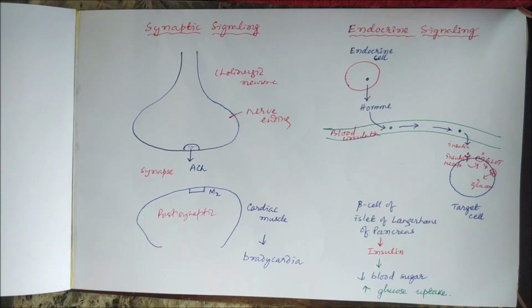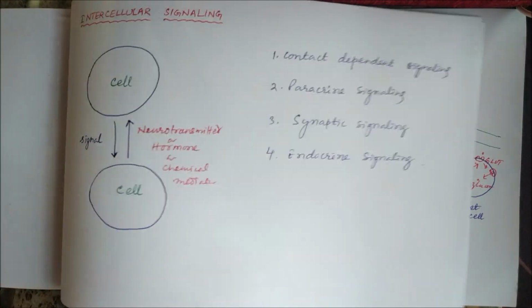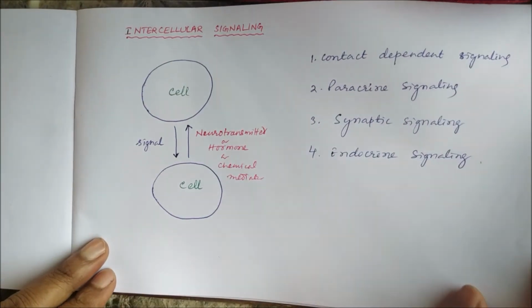So these are the four ways by which intercellular signaling occurs. Thank you.